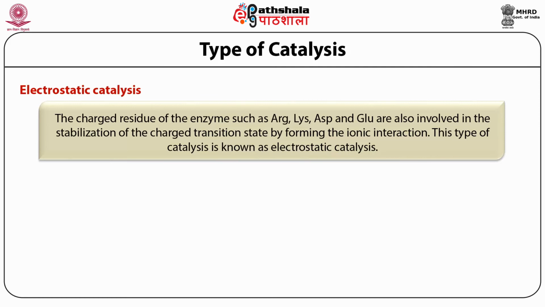For example, if your transition state is positively charged, you require a negatively charged aspartic acid in the active site. If your transition state is negatively charged, you require a positively charged lysine or arginine in the active site. So in this way, your transition state is stabilized by forming some electrostatic bond between the transition state and the active site of the enzyme. This type of catalysis is known as electrostatic catalysis.